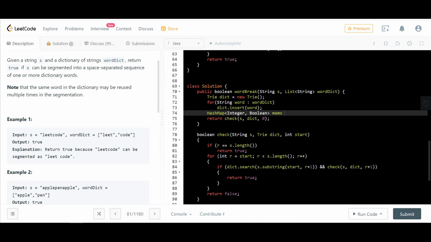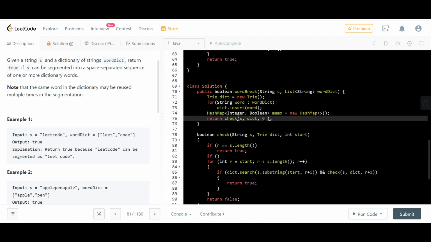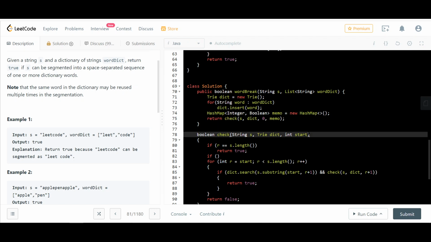So memo equals new hash map. And now, this is fine. And so we pass this hash map here. Pass this hash map around.